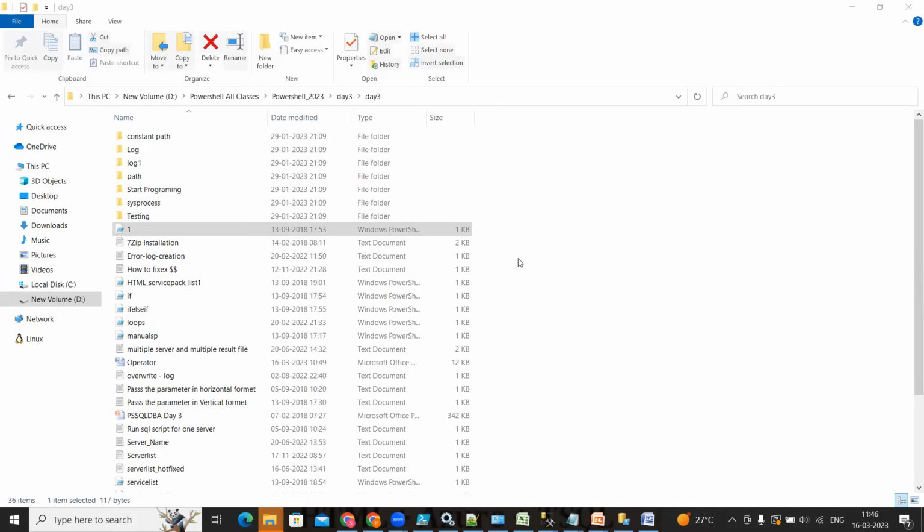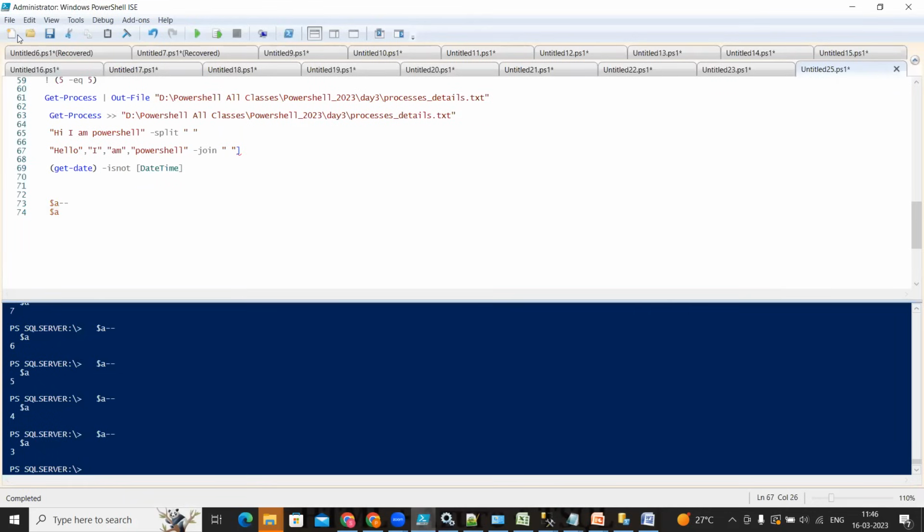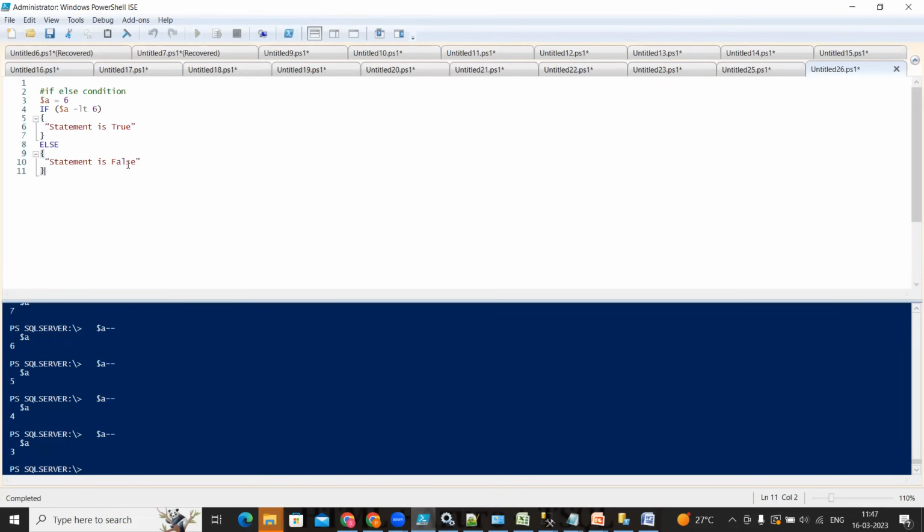Okay. So we are going to learn now how if-else and loops work in PowerShell. These are the basics, but they are going to give you more benefit. That's why I told you the Day 3 class is always very important. I have just added an if-else statement here.